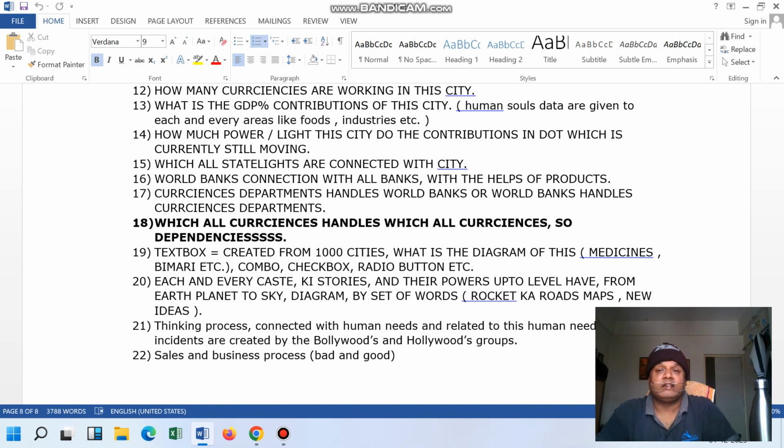Because of the direction in which the Earth planet is moving at that time, the planets generated then are settled in that direction at that time only. So 24 hours of the Earth planet, how dangerous it is.